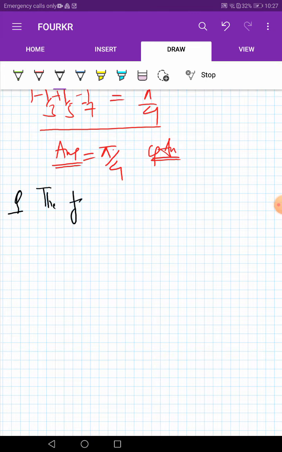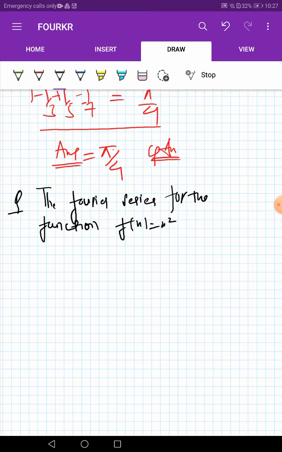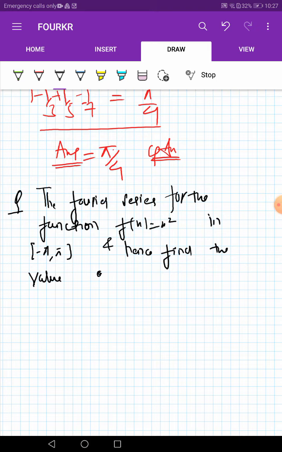Find the Fourier series for the function f of x is equal to x square in minus pi to pi, and hence find the value of 1 plus 1 by 1 square plus 1 by 2 square plus 1 by 3 square plus 1 by 4 square, and so on.